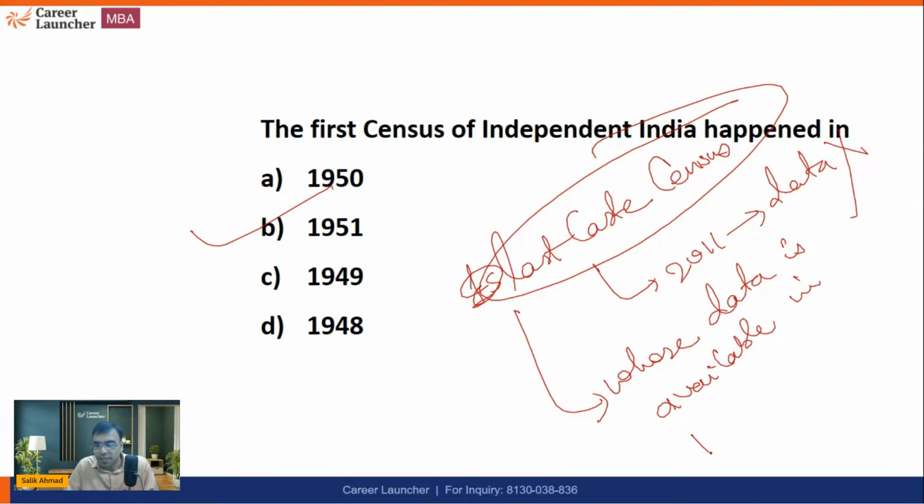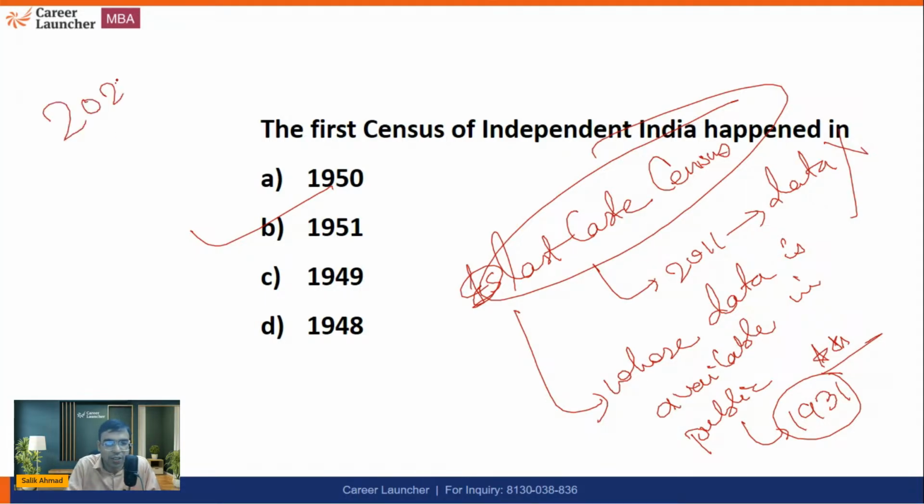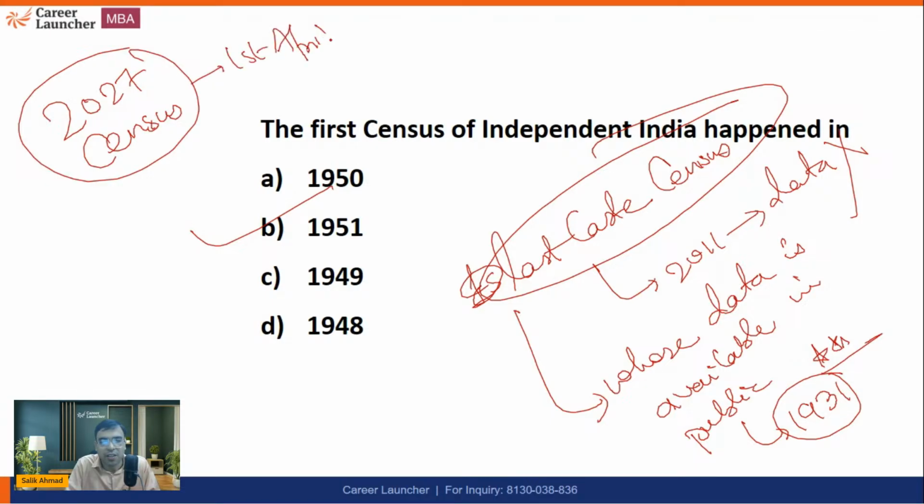Then what should be the answer? The answer would be 1931. This is very important. Why am I discussing this? Because we have seen in the last 2 years, the opposition was demanding that this census, which we call the 2027 census, which actually started happening from 1st April 2026, should also include caste-based data.